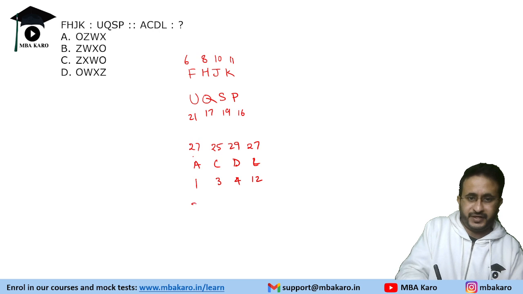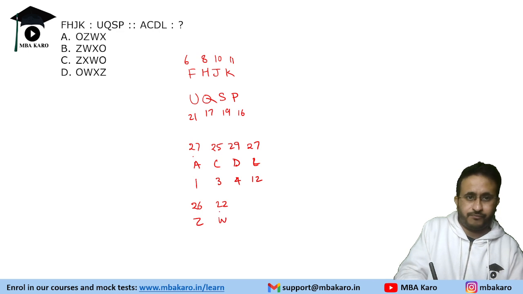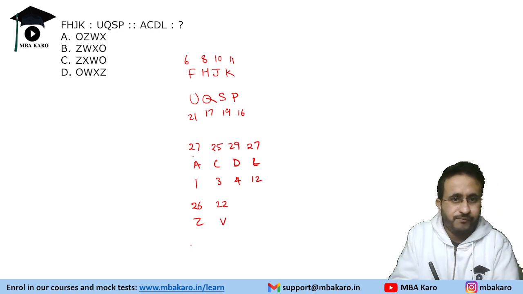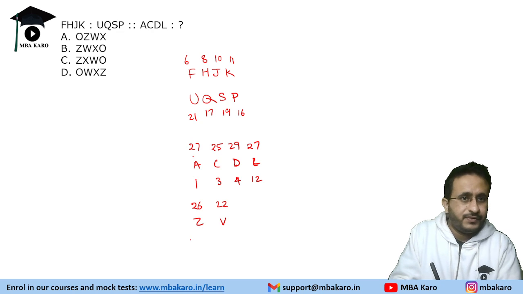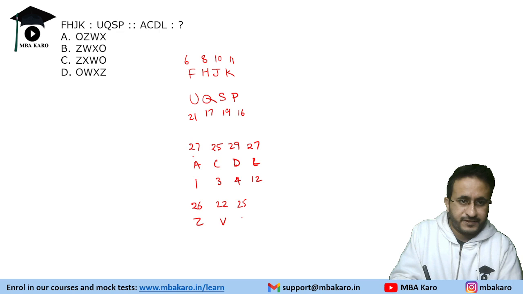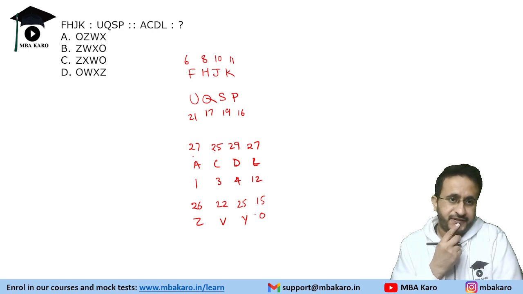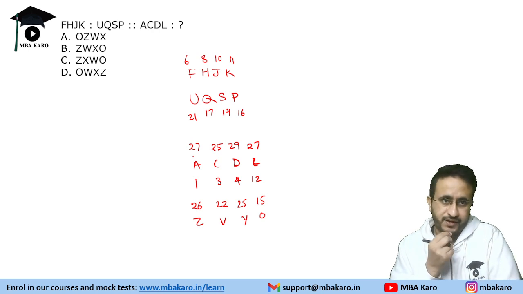So this should be 26, that is Z. 22, that is W. That is V. Okay, this is 25, which is Y. Z, V, Y, O, that comes.